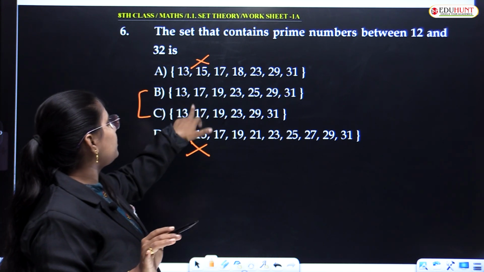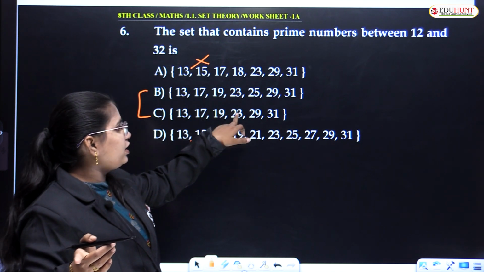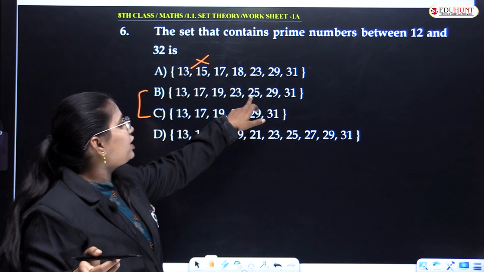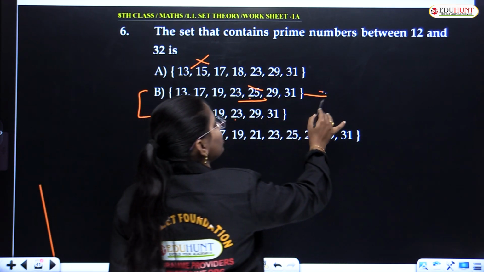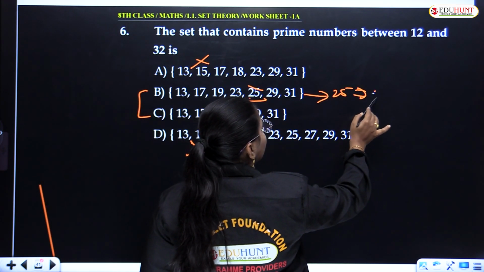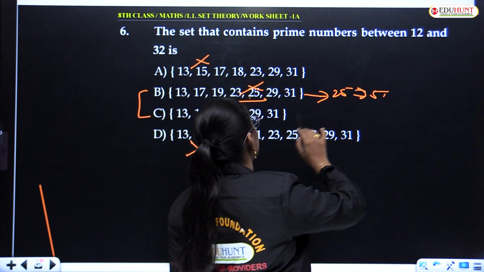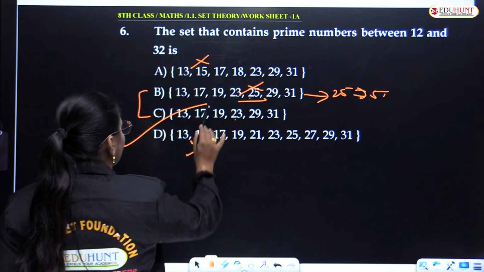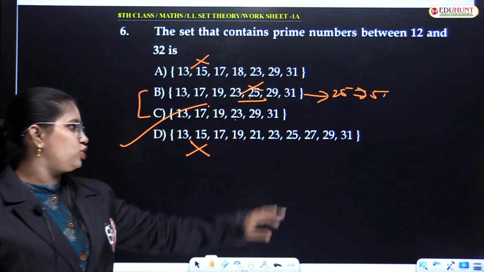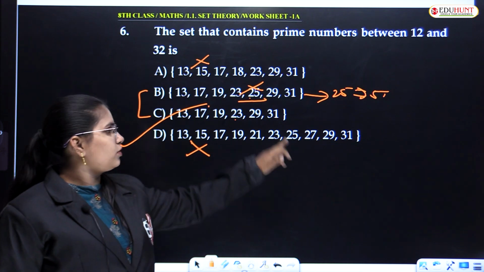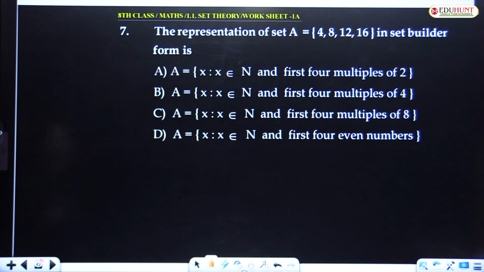Correct? 17 is a prime number, correct. After 17, 19 is a prime number, correct. 23 is also a prime number, correct. 25 and 29: whereas 25 is not a prime number because 25 is divisible by 5 and 25. So that is not a prime number. So option C will be your answer: 23, 29, 31, all are prime numbers. It should be less than 32. Correct? Please have a look into it. We will get back to the next question.